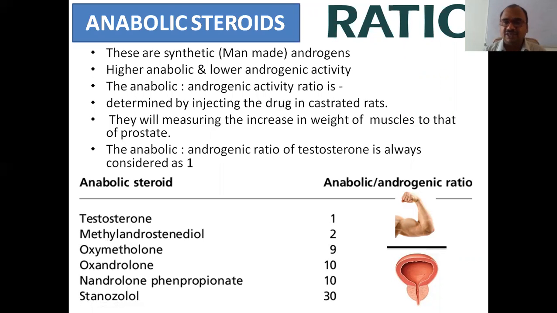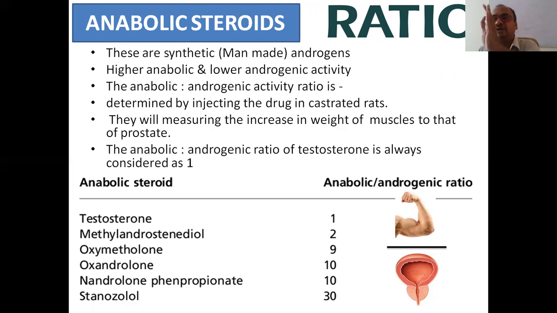Higher anabolic. See here, whenever I show the muscle and bone, this is the anabolic property. Wherever I show the prostate gland, which belongs to the sexual organs, like spermatozoa, keep in your mind this is the androgenic. So they will calculate the anabolic by androgenic ratio: how much anabolic effect the steroid has, and how much androgenic action it has. It is given as a ratio. Anabolic steroids have higher anabolic activity. That's why players are using them. That is the point you have to keep in your mind.